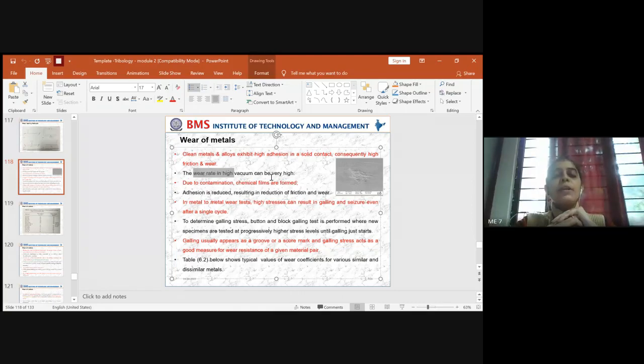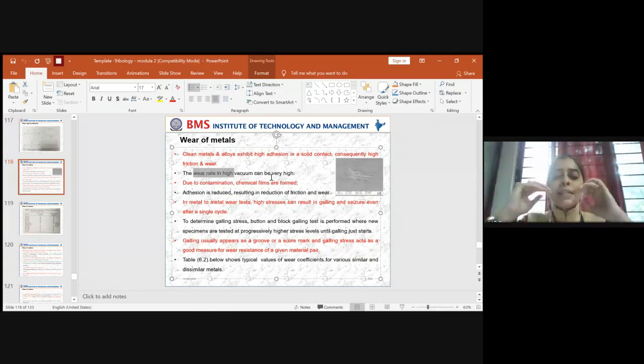So this chemical film across the surface can also act as an impurity and result in causing wear and friction. So you should always see that the metals being used are free from contamination, so that no chemical films form across the contact surface where it slides or rolls, and the wear could be reduced. Right? And the next thing is, if adhesion between two components is reduced, then it results in reduction of friction and wear.